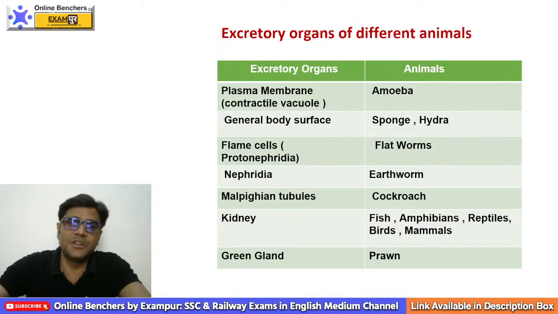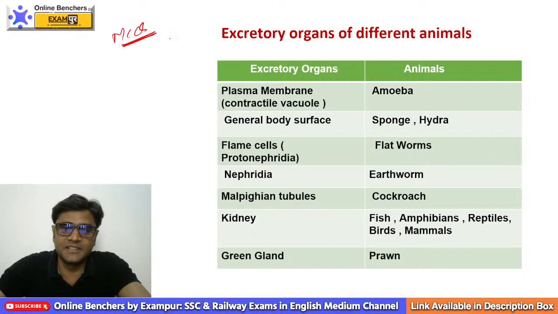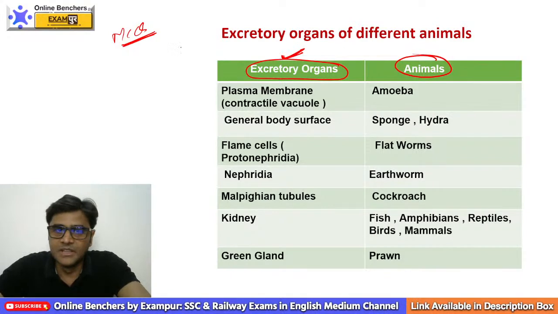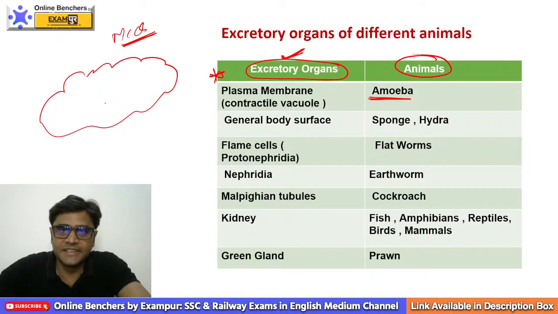So this is a very important slide. A lot of questions have been asked from this slide, that is, excretory organs of different animals. In this column we have excretory organs, and here we have the examples. When we talk about amoeba, this is a very important point. What is amoeba? Amoeba is a unicellular animal, a single-celled animal.